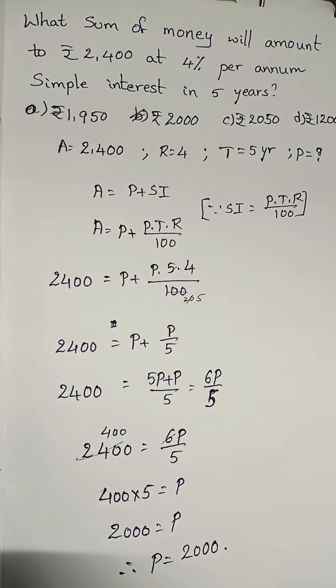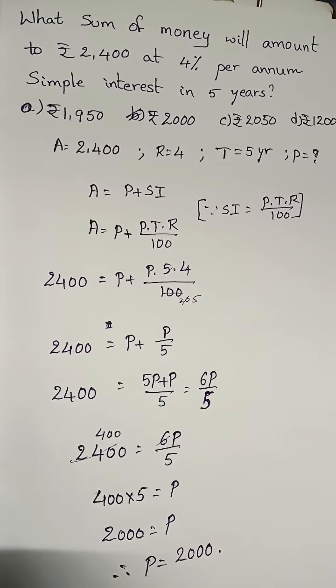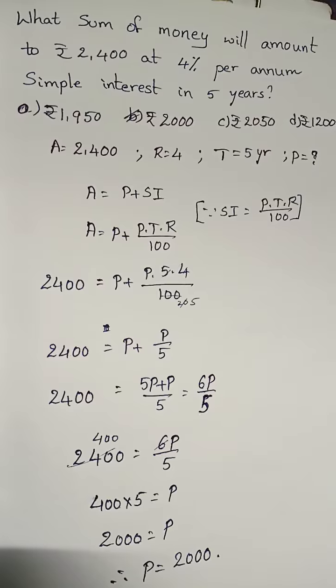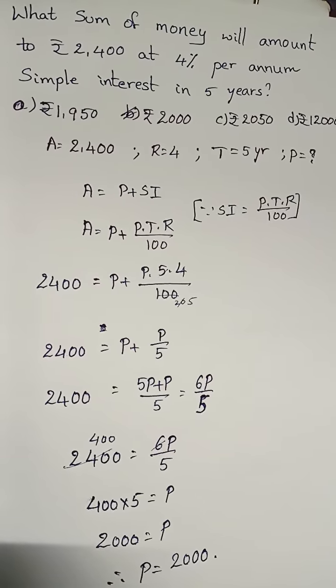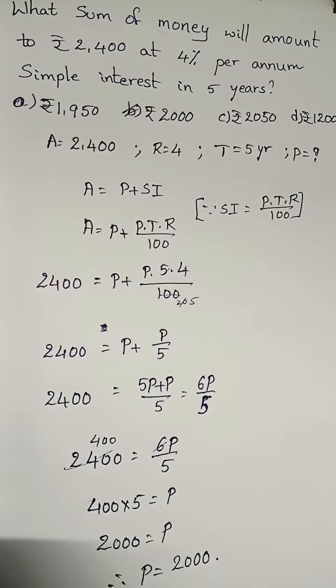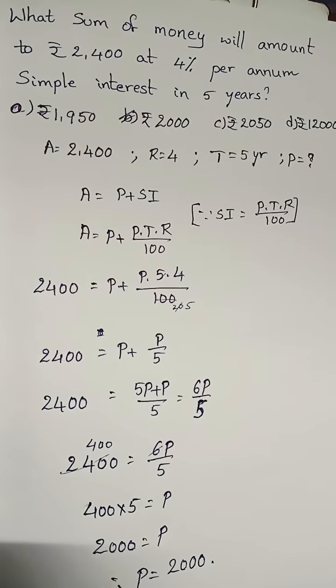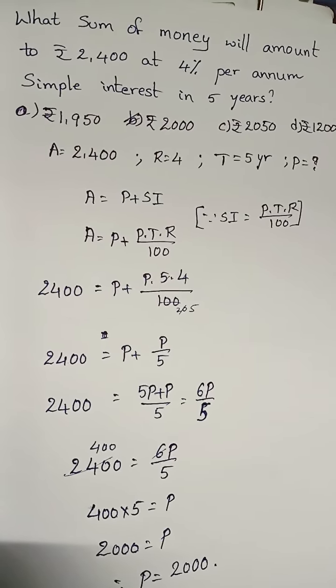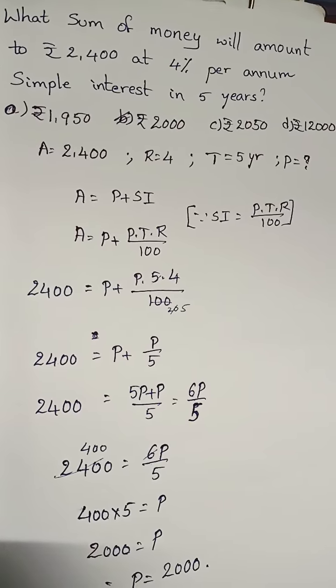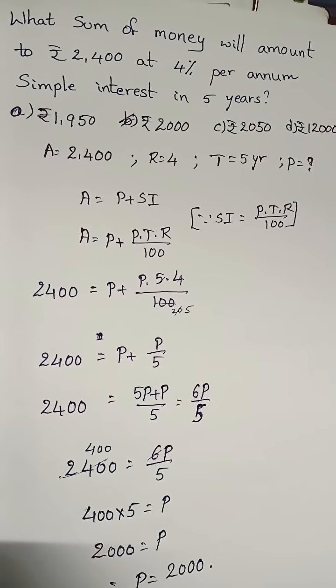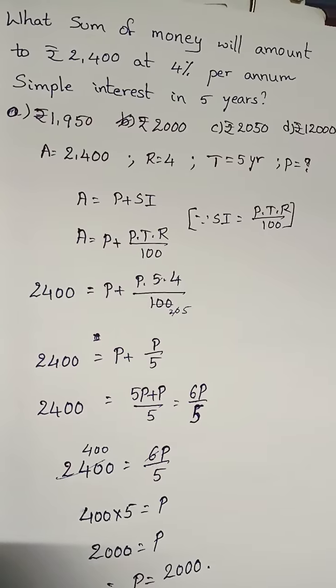The sum of money that will amount to 2,400 at 4% per annum simple interest in 5 years is what? Here A is 2,400, R is 4% per annum, and T is 5 years. What is the principal? The amount formula: A is equal to P plus SI. The SI formula is PTR by 100. So A is equal to P plus PTR by 100.